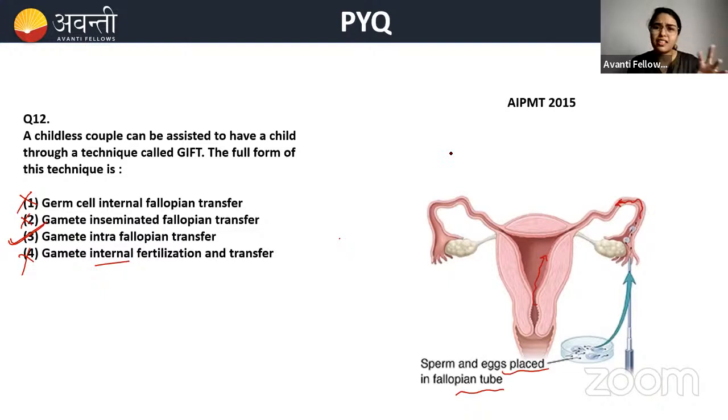And only in certain conditions, like when the sperm is really unhealthy, or you can say not very motile, or it's not showing a super activity, at that time, it might be possible. It might be possible that only in those cases, sperm is also transferred. But most of the time, it is used for the female gametes.